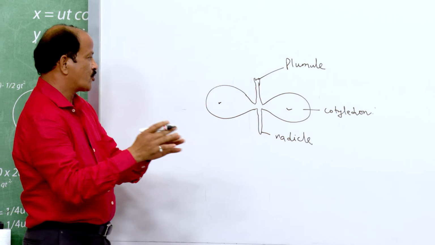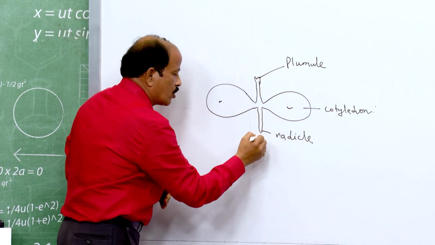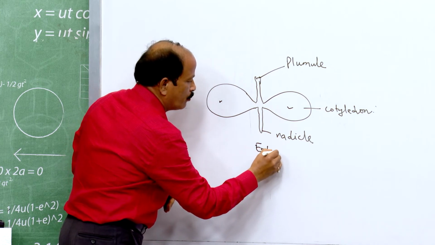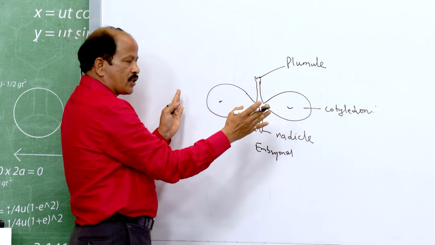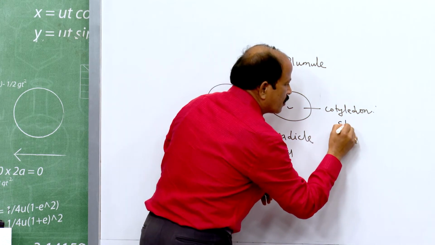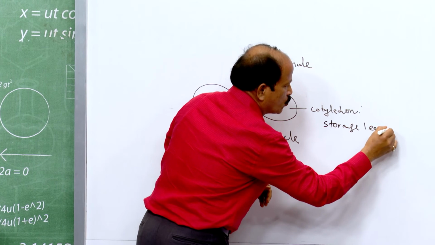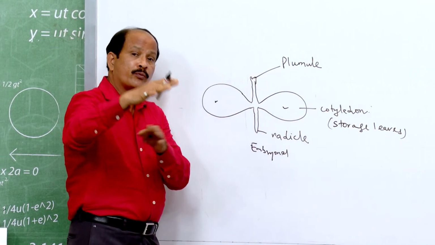So, a dicotyledonous seed has one embryonal axis. To this embryonal axis there are two cotyledons attached, and these cotyledons are storage leaves. Their function is to provide nutrition to the embryo during germination.